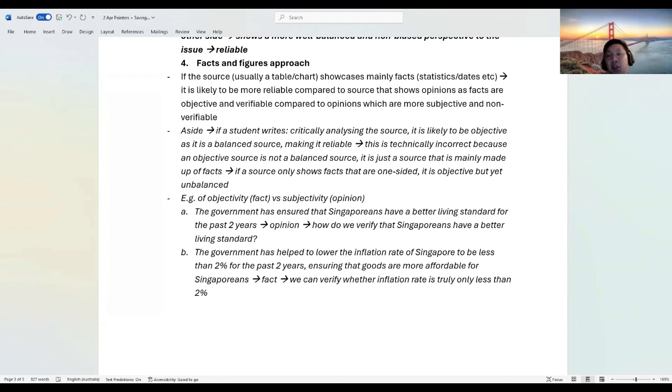So generally, facts and figures are reliable because they are objective. So that's what you can say. Because it's verifiable. That's the key thing. But my take is we usually reserve this really for tables and charts. But honestly, if you look at practice 7,